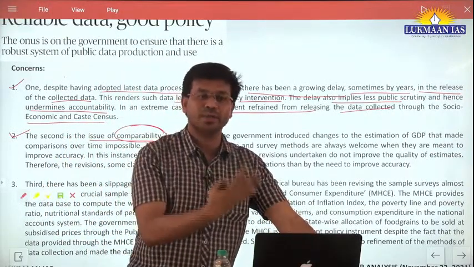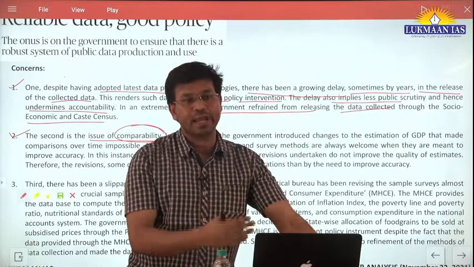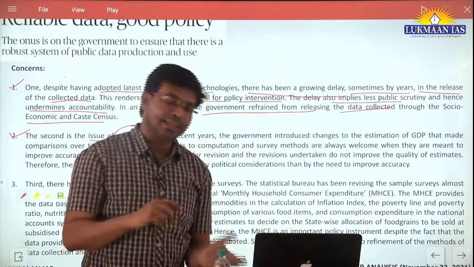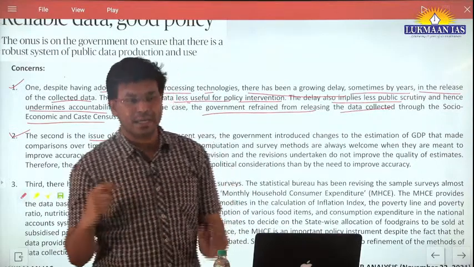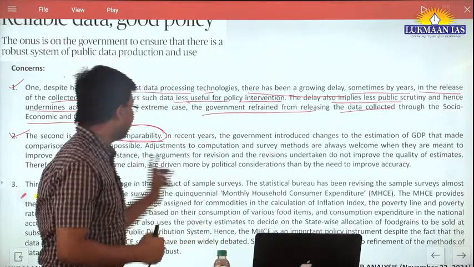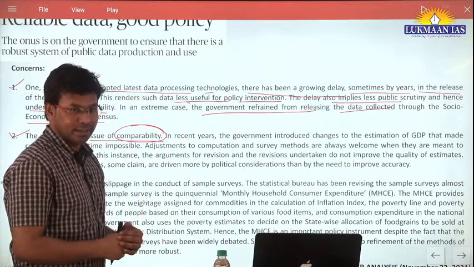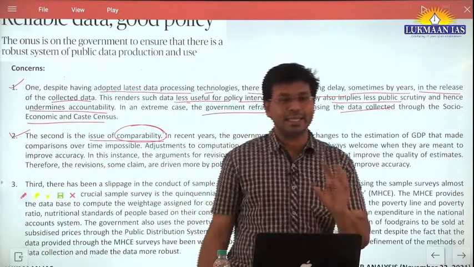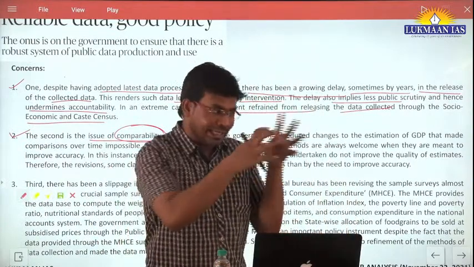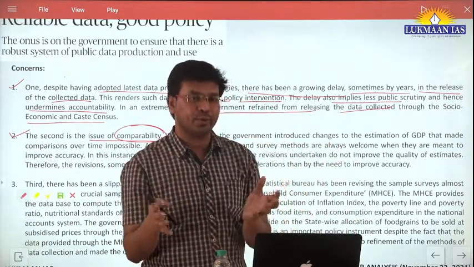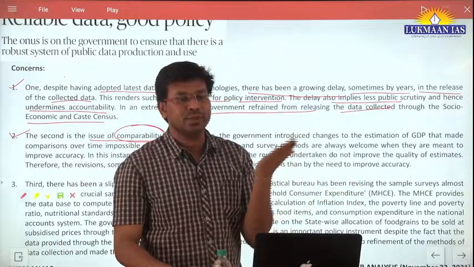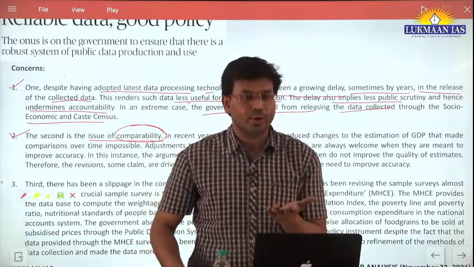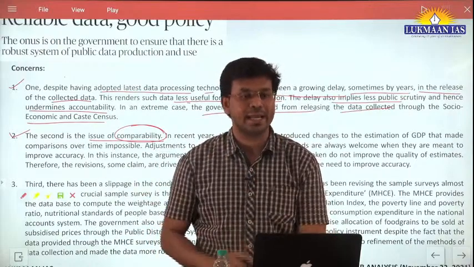Earlier it was, I guess, 2004-5, now they are using 2010-11 or 11-12. So when they are changing the base year, can these data be compared with one another? Sometimes people have criticized the government for changing the data sets for making a report. Why are they changing the data set? So that they can project a higher growth rate, but the actual growth rate in the economy is not as much as is being highlighted by the report.